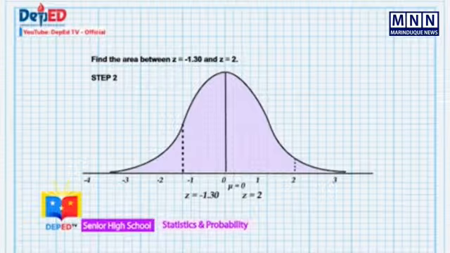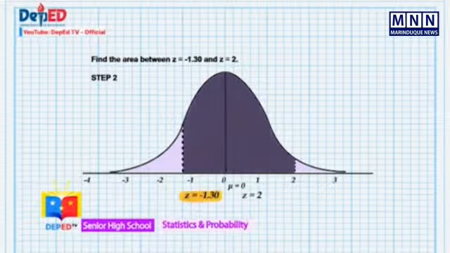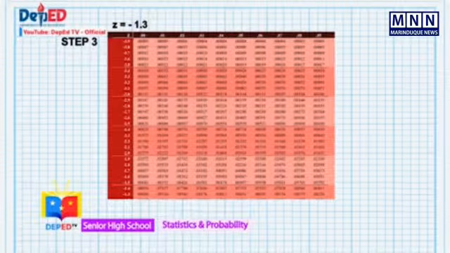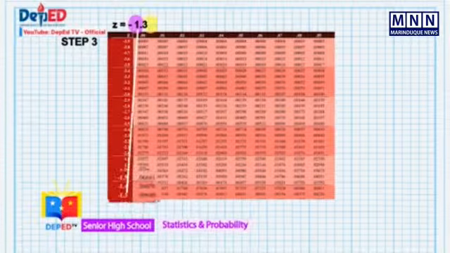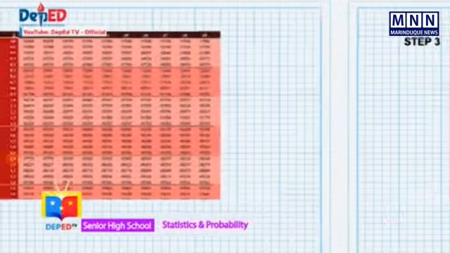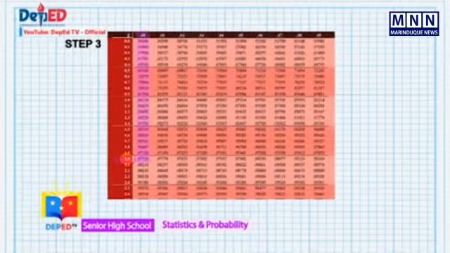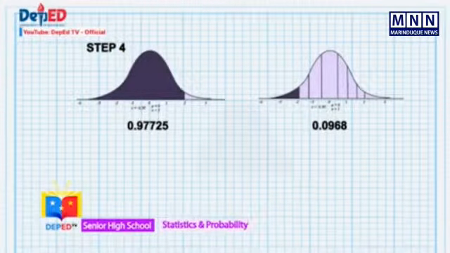In this case, we shade between z equals negative 1.30 and z equals 2. Third step is to use the table of the area under the normal curve to find the corresponding area. We need to find two intersections for the smaller z-value and the bigger z-value. The value that corresponds to z equals negative 1.3 is 0.0968, and z equals 2 is 0.97725.